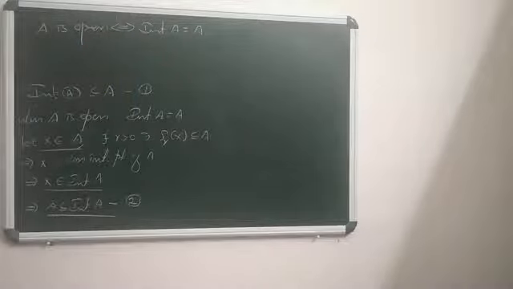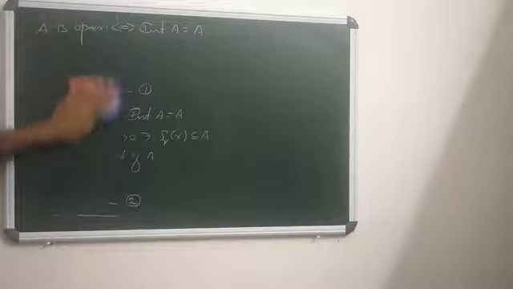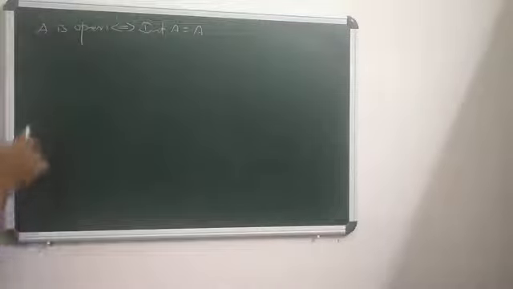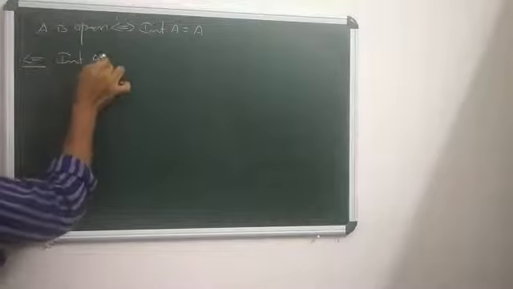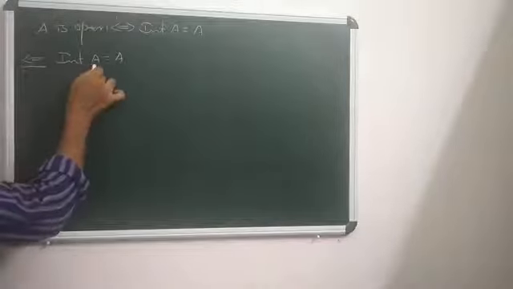What about the reverse inclusion? Suppose that interior A equals A. How to show that A is open?